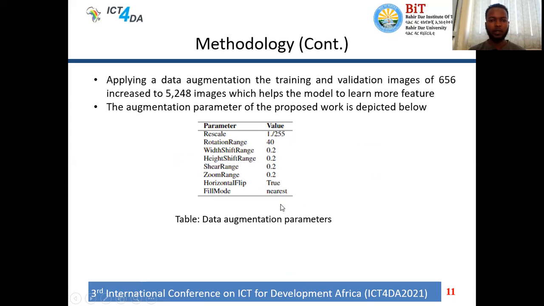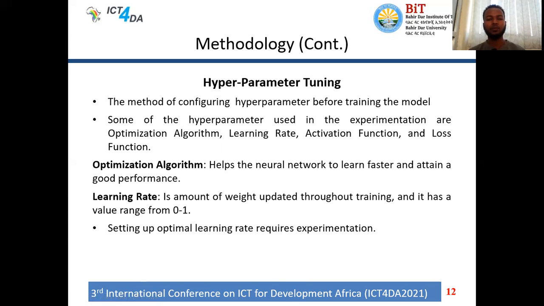These are some of the parameters that we used in the data augmentation process, for example the rotation range, shear range, zoom range, horizontal flip mode, and other parameters of data augmentation.